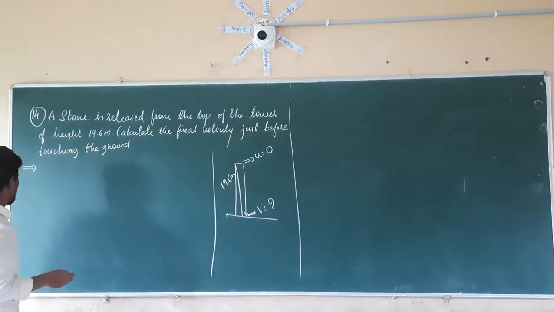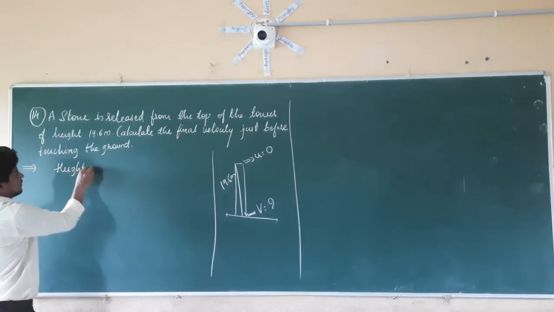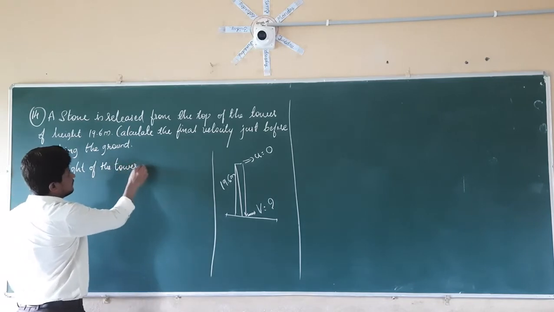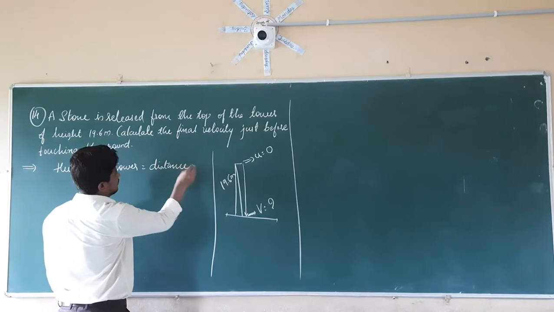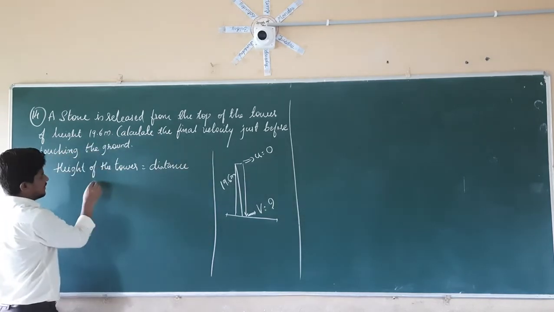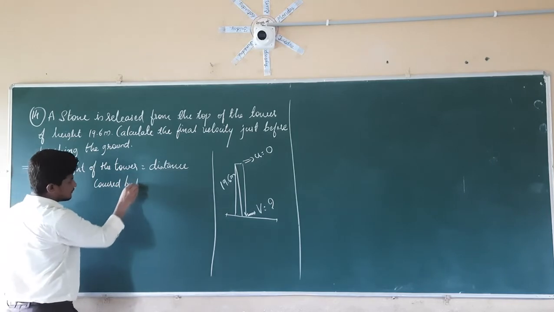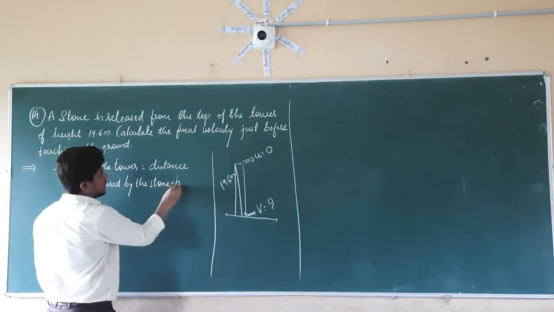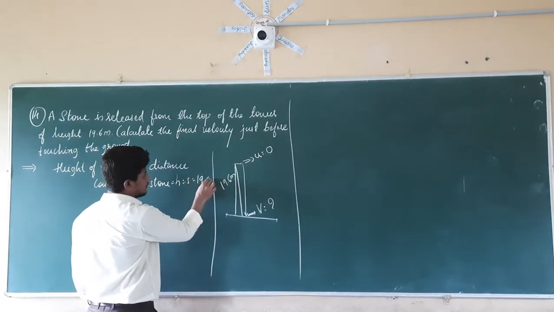So first write down all the given data. The height of the tower, which is nothing but the distance covered by this stone, h is equal to s, which is equal to 19.6 meters.